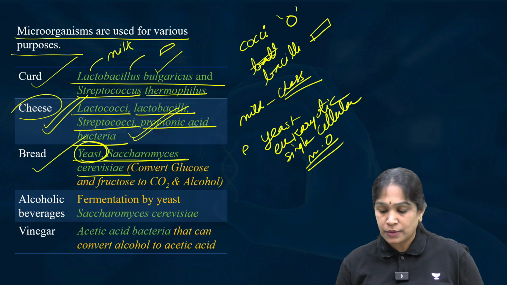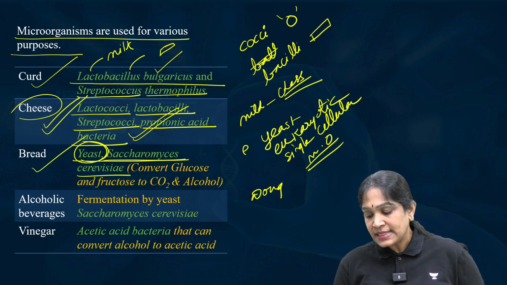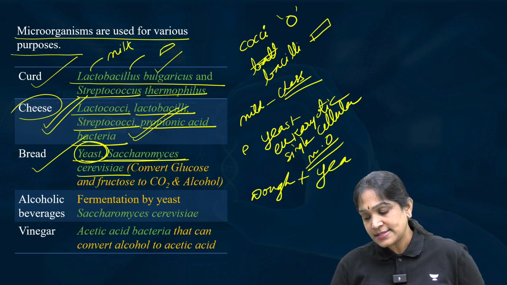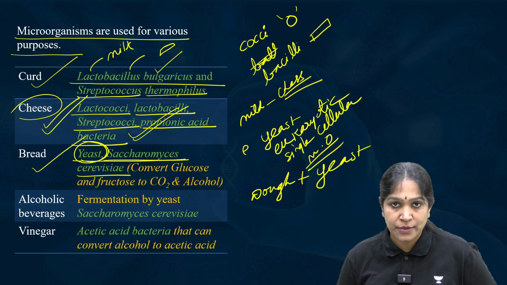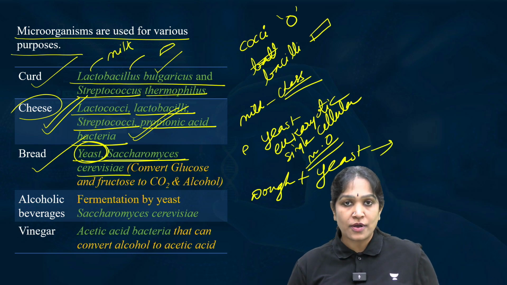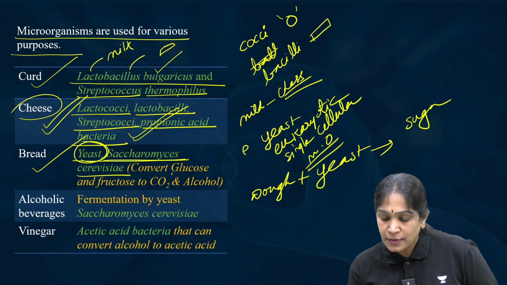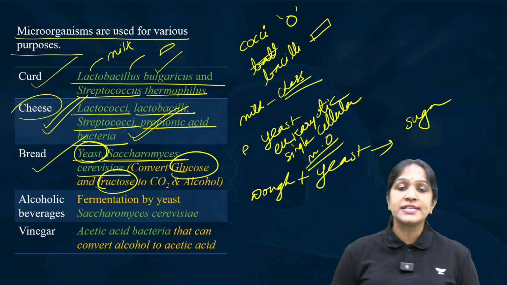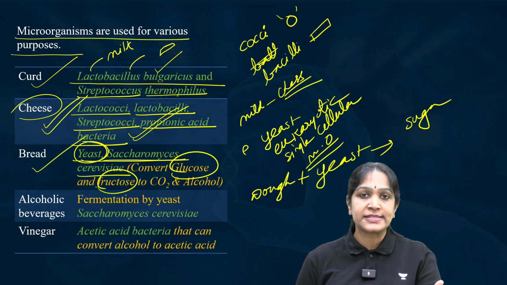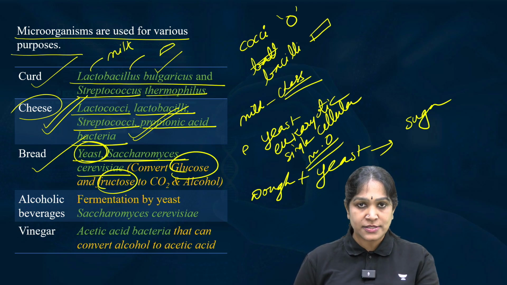When you mix the dough, and you add this yeast, that is Saccharomyces cerevisiae, the dough will have sugars, right? Like glucose, fructose, sugars will be there. Otherwise, we will also add some sugar to it from external sources.